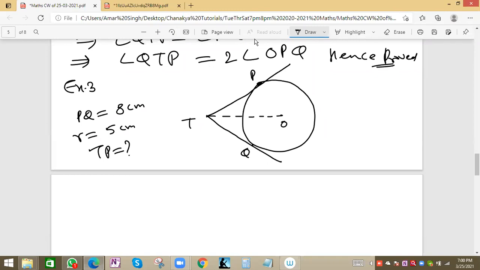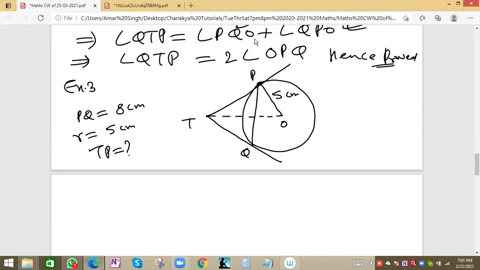This PQ we can join if we want. Join PQ, so PQ is 8, and this is OP we can join. This is 5. How can we solve this question? We have to find the TP value. So the circle is given, the circle center is O, and here we have two tangents from point T, TP and TQ. PQ is a chord, PQ is given 8 centimeter, and the radius is 5 centimeter. We have to find the value of TP.